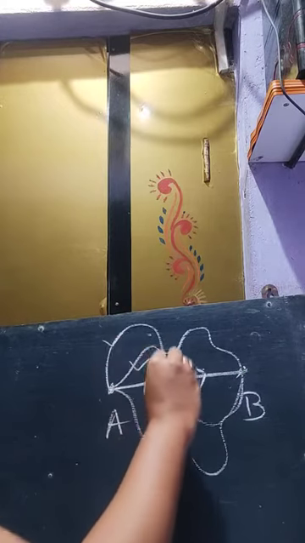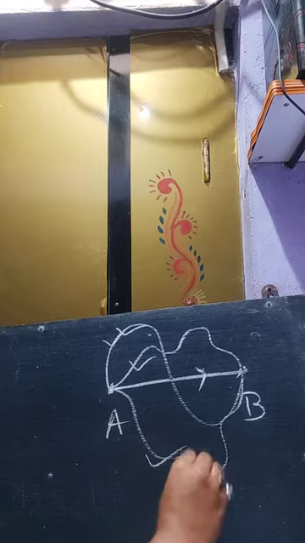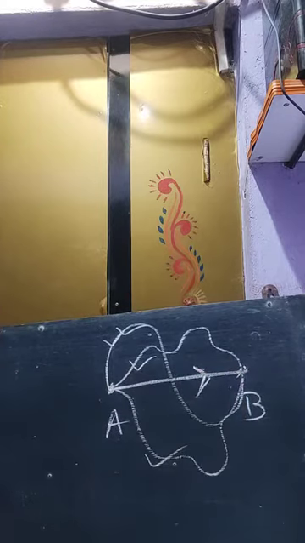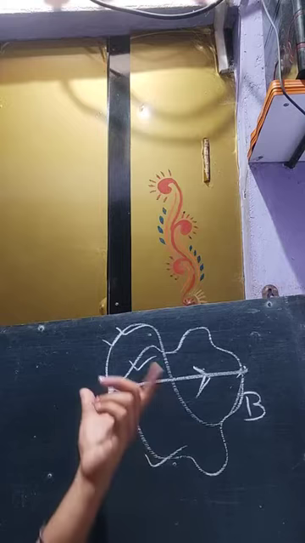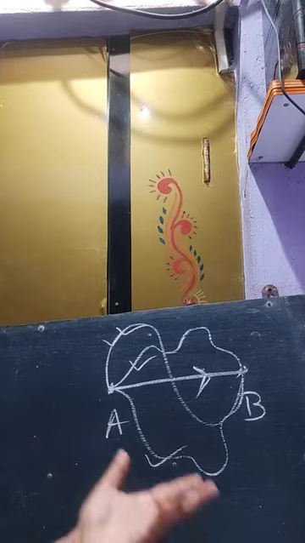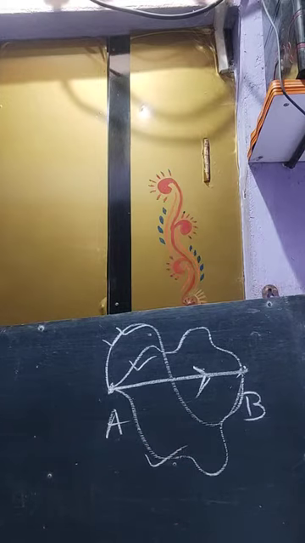So all these paths are called the distance, and the shortest path is called the displacement. Okay. So for distance and displacement, this is the first difference. The shortest path between initial and final is the displacement, and the path covered by a moving body is called the distance.